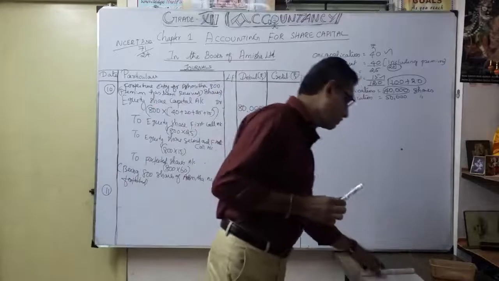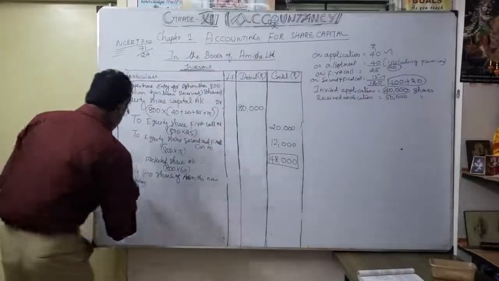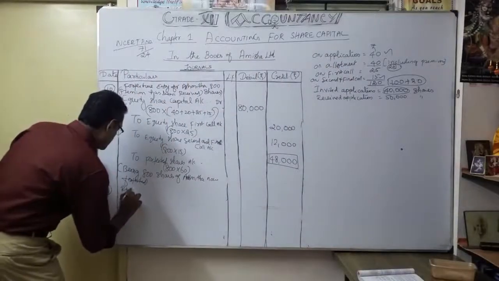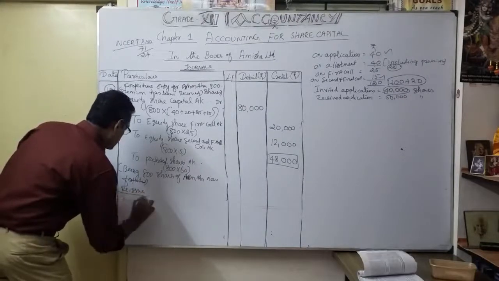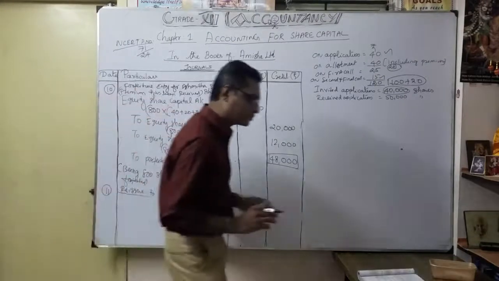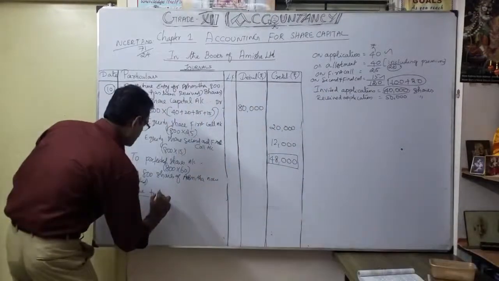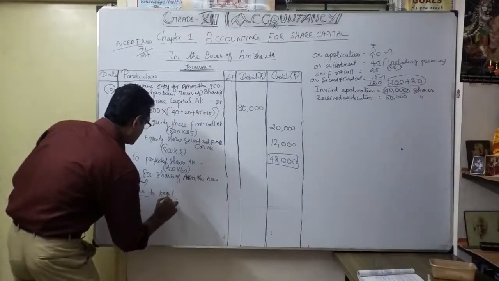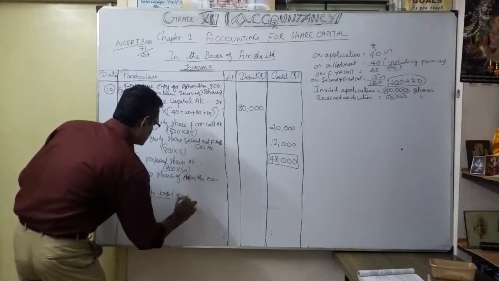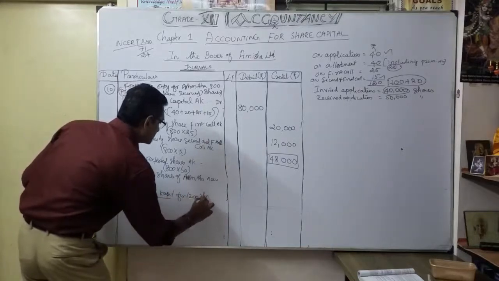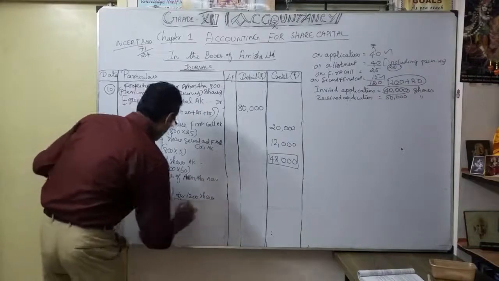So now the reissue. This is the heading I put: reissue. Reissue to whom? You have to mention the name: Kapil. How many shares? 1,200 shares. What is the entry?